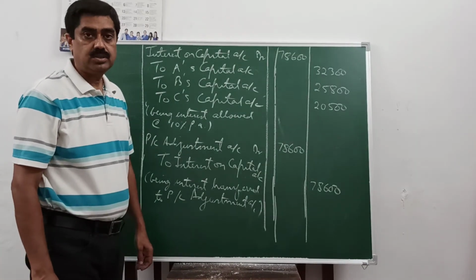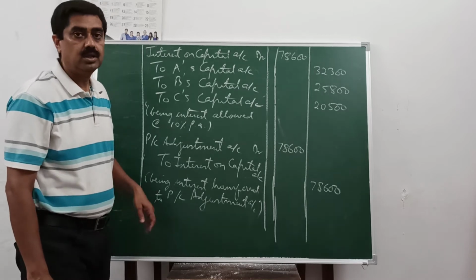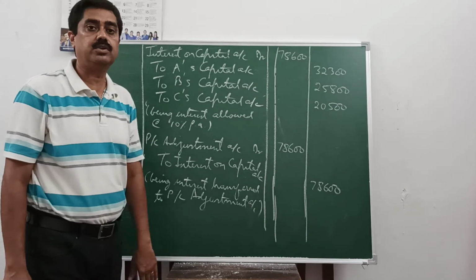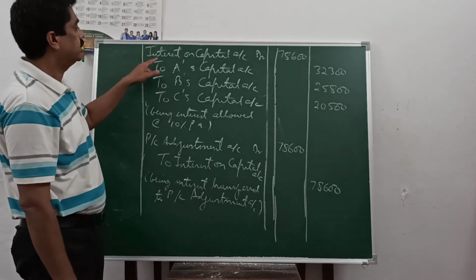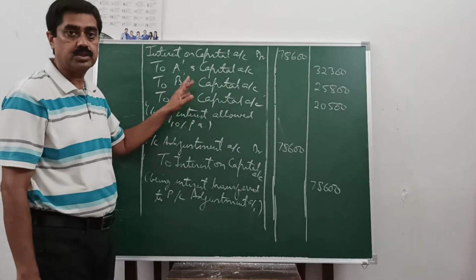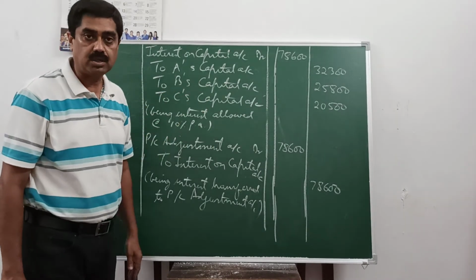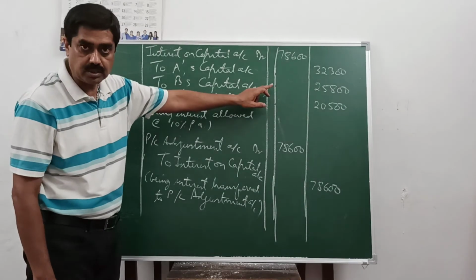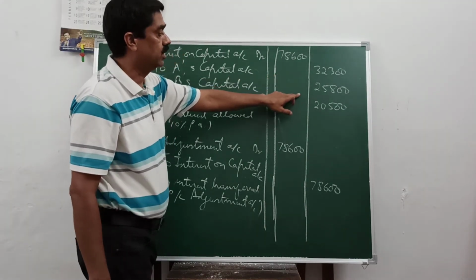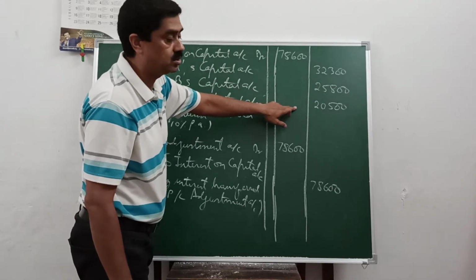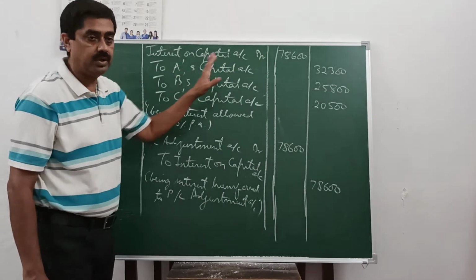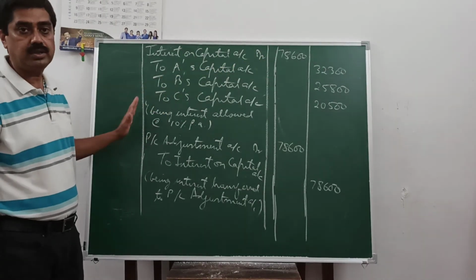Now we pass the entry for interest on capital. First, the opening entry, as we used to do earlier while passing entry with PL appropriation account. Interest on capital account debit to A's capital account, B's capital account, C's capital account. This will be credited to their respective capital accounts, which we already ascertained in the table before. A's interest was coming 32,000, 25,800 and 20,500 for A, B and C respectively. So the total interest is coming 78,600. Narration being interest allowed at the rate of 10% per annum.